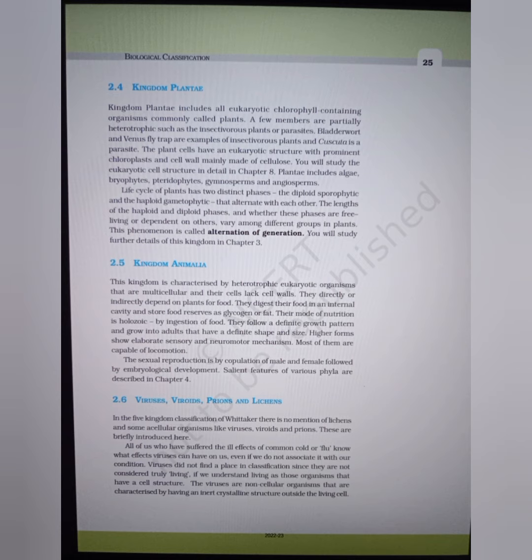The life cycle of plants has two distinct phases: the diploid stage, sporophytic, and the haploid, gametophytic, that alternate with each other. The lengths of the haploid and diploid phases, and whether these phases are free living or dependent on others, vary among different groups in plants. This phenomenon is called alternation of generations.